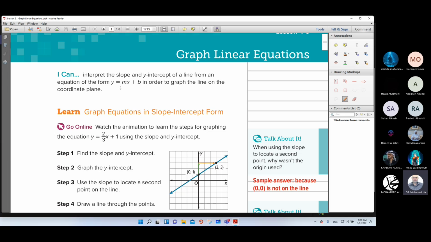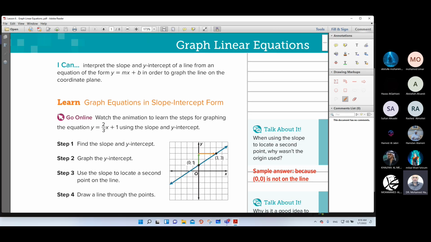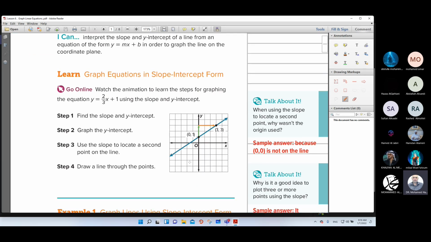As you remember, this standard form of the linear equation is not proportional because we have here a y-intercept. Not proportional means the line doesn't pass through the origin. This line doesn't pass through the origin, so this is non-proportional. So we want to learn today in this lesson to graph equations in slope-intercept form.